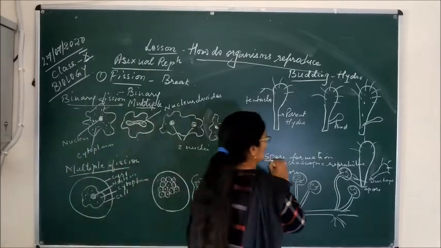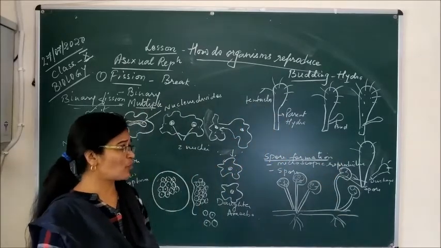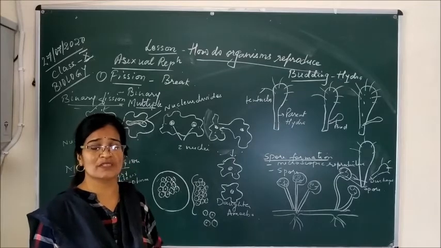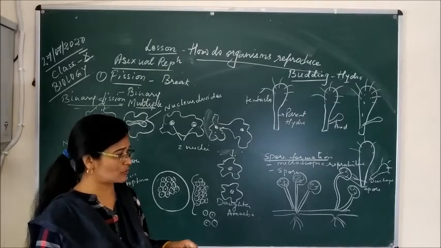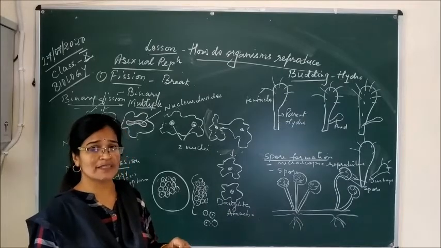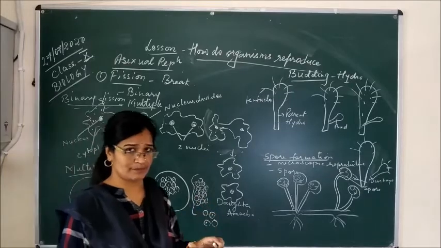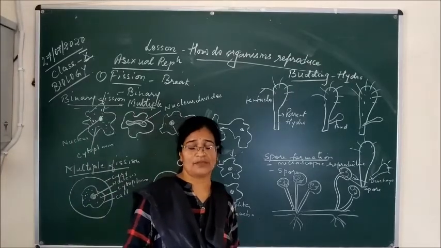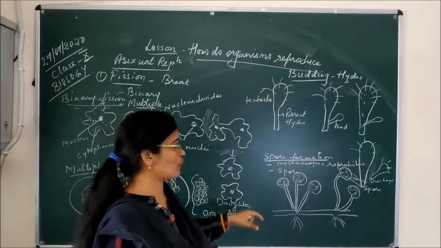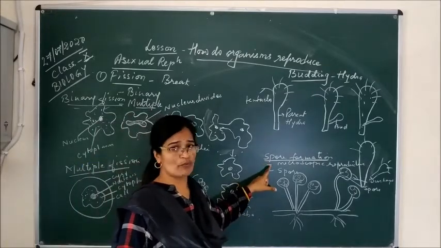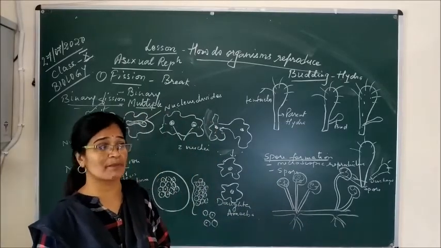Spore formation is also another type of asexual reproduction, and spores are actually microscopic smaller units, just like the seeds, even smaller than seeds also. These smaller units are called the spores. This type of reproduction in which the new organisms are produced with the help of the spores is called spore formation. And spore formation mostly occurs in the rhizopus, mucor, or the bread mold.